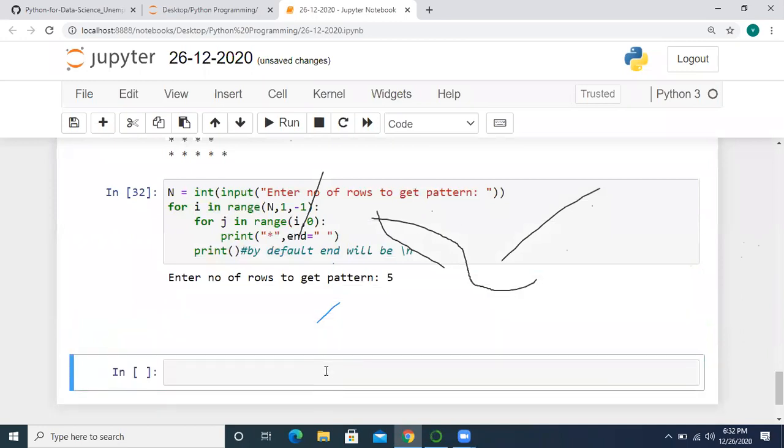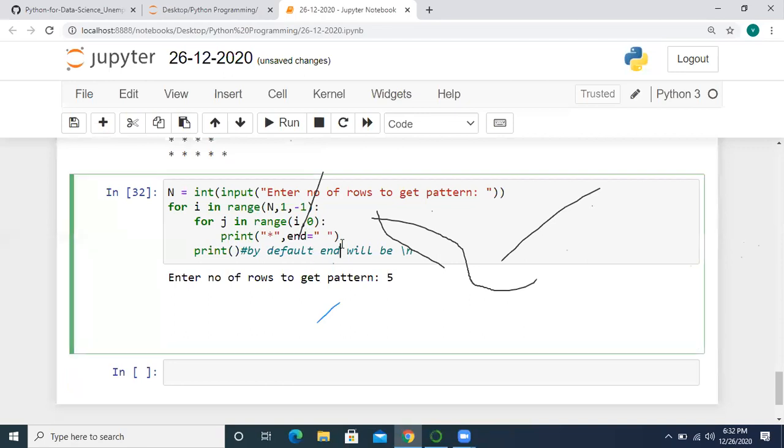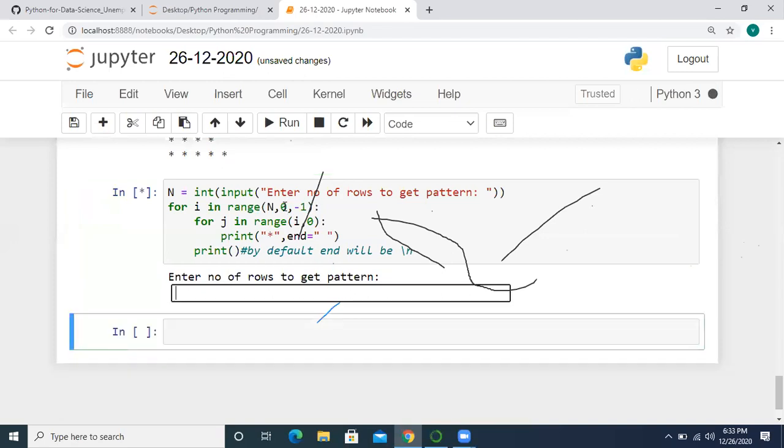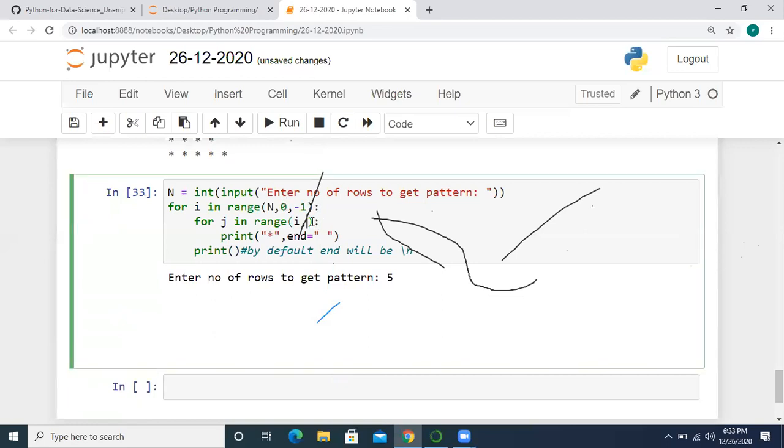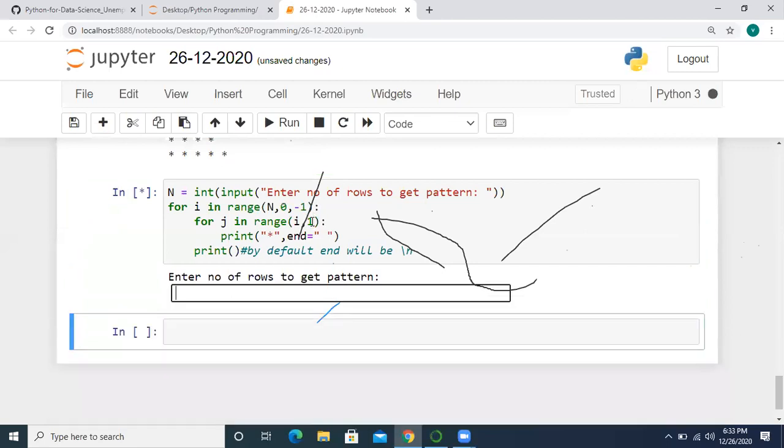I'm not printing any value. So not 0 here, 1 I think.